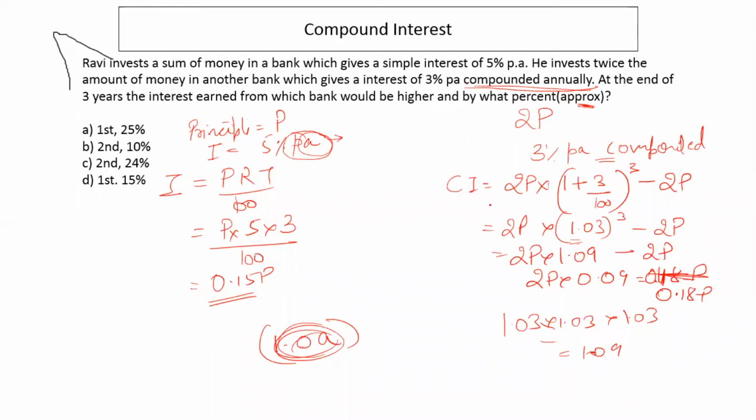So interest is higher in the second case, right? So this and this cannot be our answers.